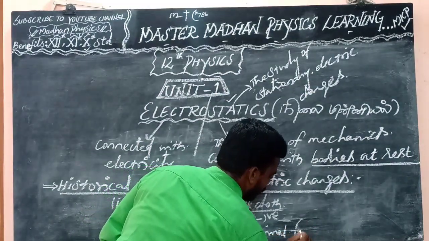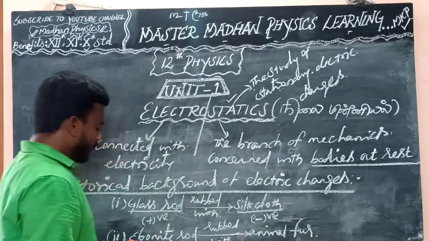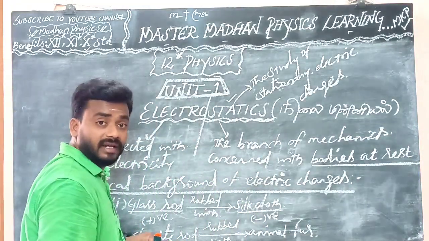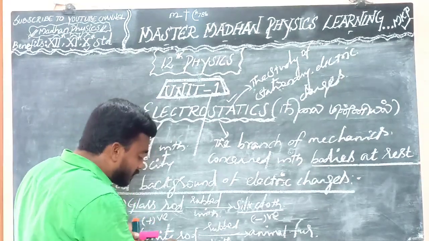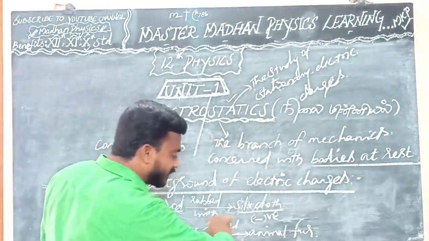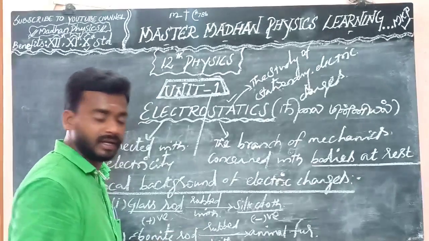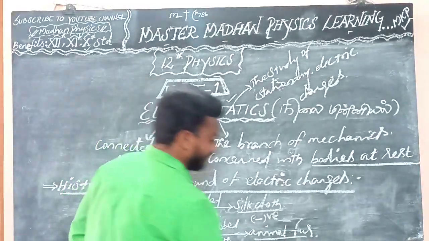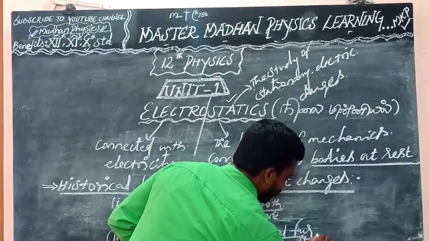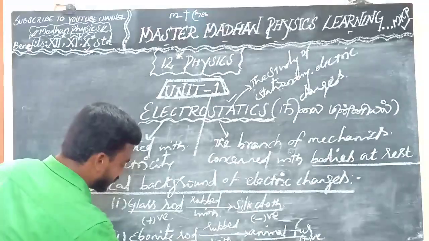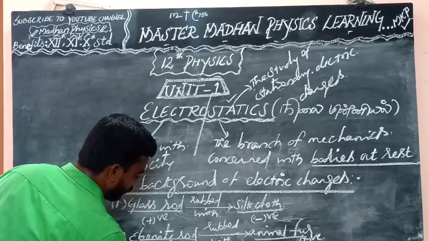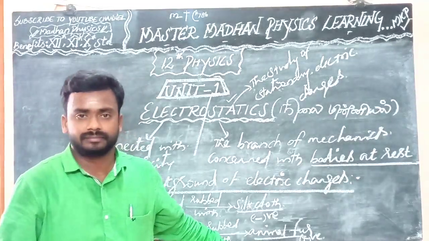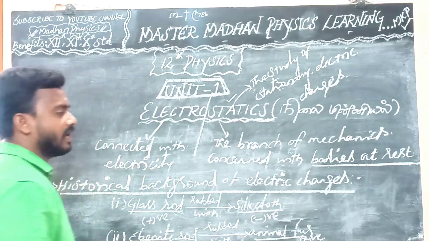In this ebonite rod, it already has negative charge. So some positive charge will transfer to the animal fur, and the animal fur will get positive charge, and the ebonite rod will get negative charge. Both charges are equal.